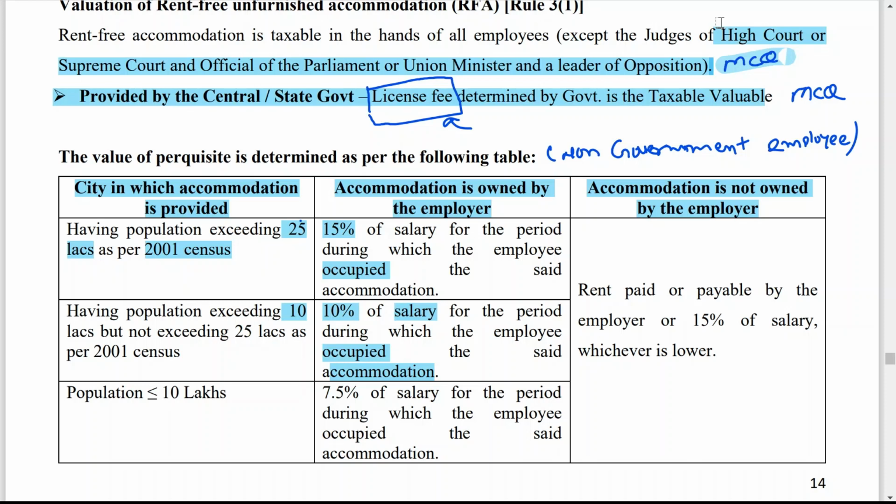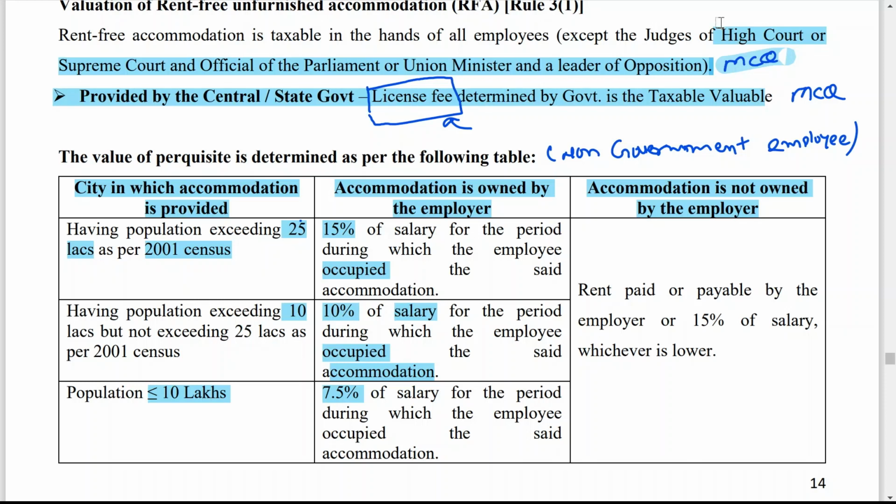Now, if population is less than or equal to 10 lakh, in that case, what percentage you have to take? 7.5% of the salary for the period during which the employee occupied the said accommodation. That means here a very clear-cut idea is given. When population is exceeding 25 lakh, that means more than 25 lakh, then 15%. If it is more than 10 lakh but not exceeding 25 lakh, that is up to 25 lakh, then you have to take 10% of salary. And if population is less than 10 lakh, in that case 7.5% of salary.